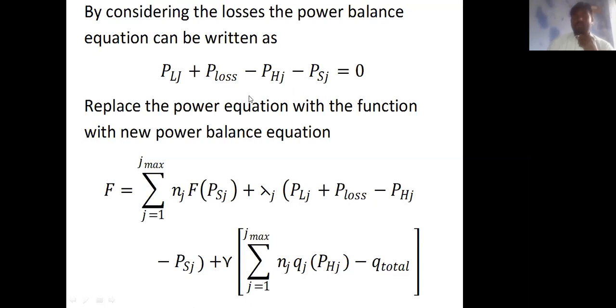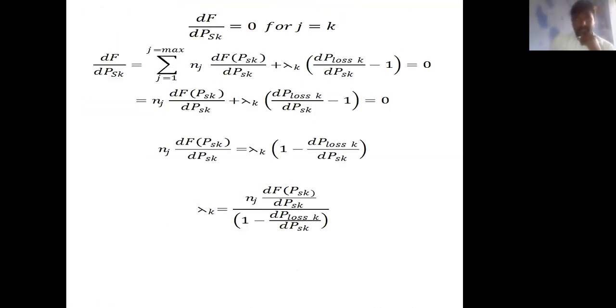Now write the objective function. The objective function is the main function plus the constraint functions. So f equal to summation of j equal to 1 to j maximum nj f of Phj plus lambda j into Plj plus P loss minus Phj minus Psj, plus gamma into summation of j equal to 1 to j maximum nj into qj, a function of Phj, minus q total.